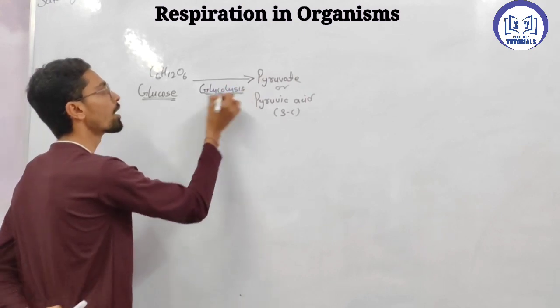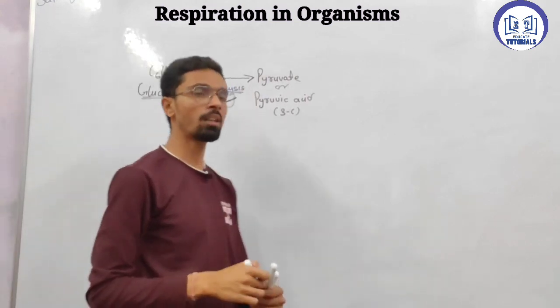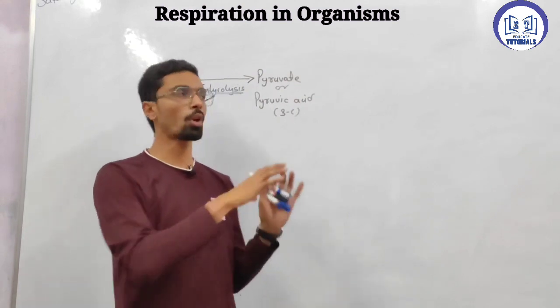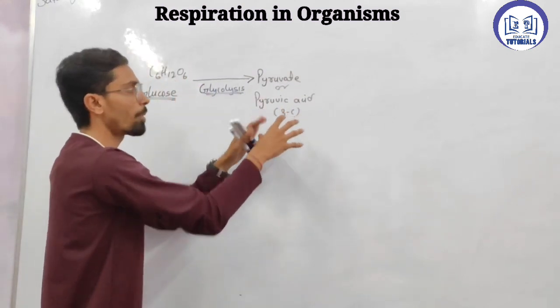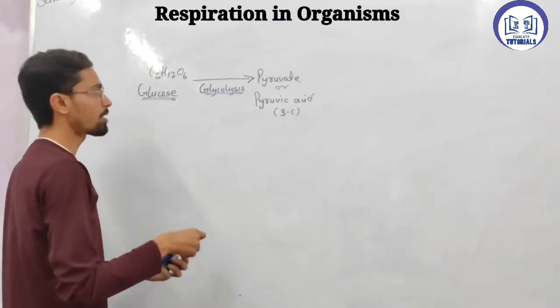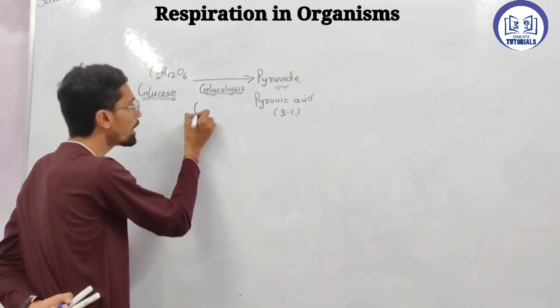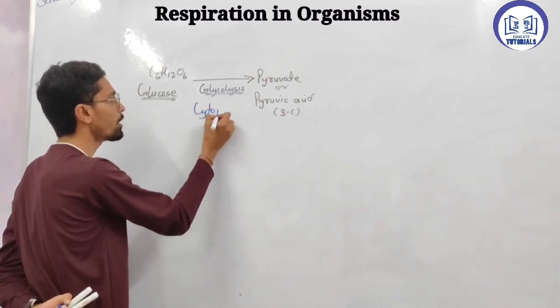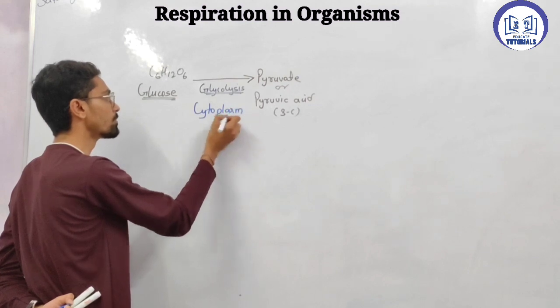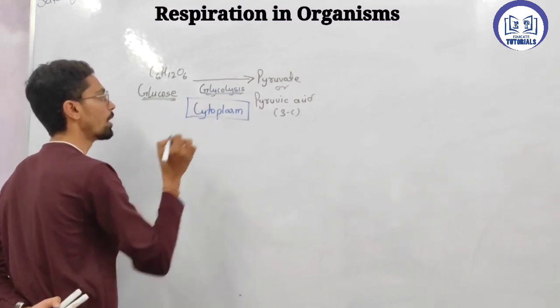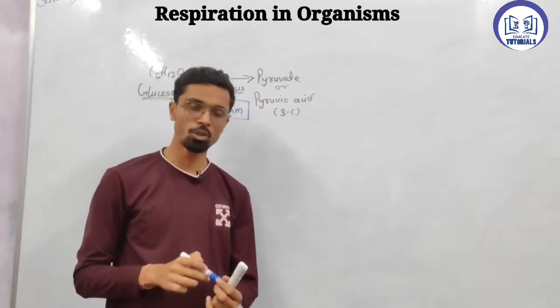In a cell, where does this process, the glucose conversion into pyruvic acid, take place? It takes place in a place called the cytoplasm.